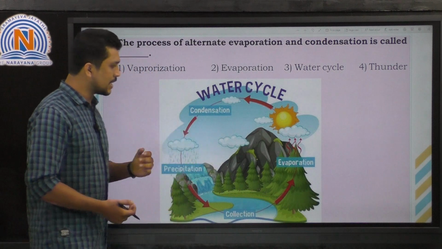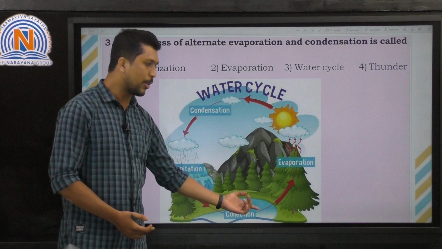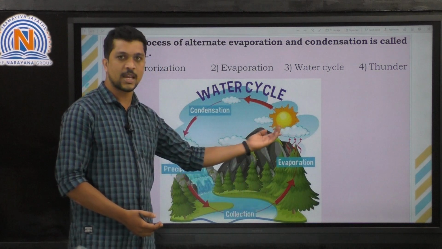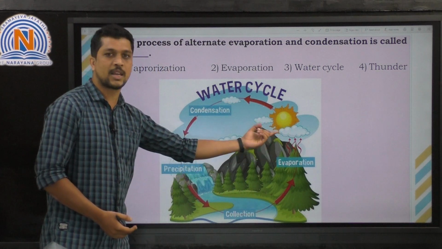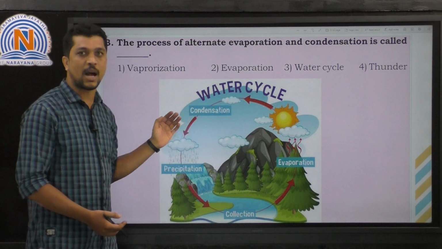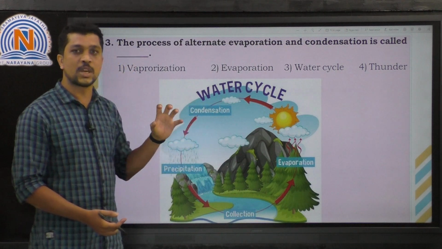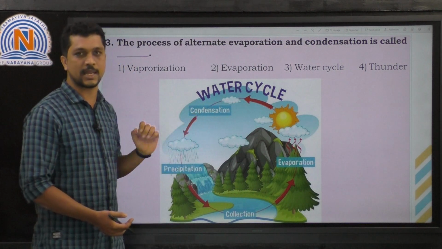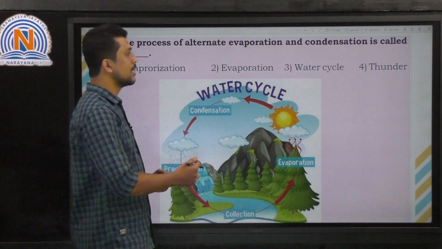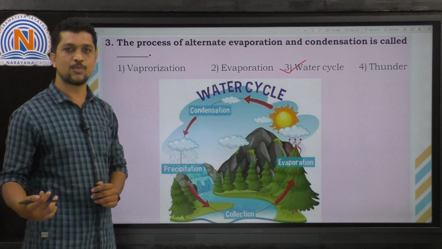See, if you see this picture, the water which is present on the earth, in the evaporation process, will convert into gaseous state. Then immediately, that gaseous water vapor is condensed to the liquid. So the alternate evaporation and condensation process is called the water cycle, which we can observe. So the correct option is third option. Right? Let's move on to the next question.